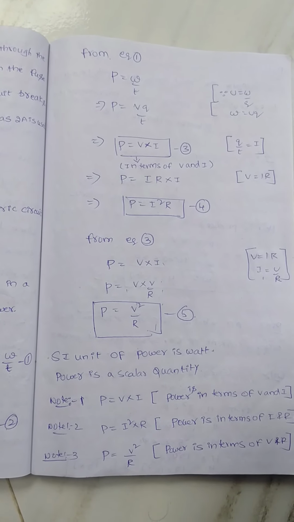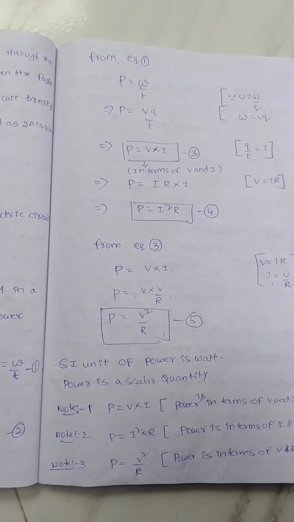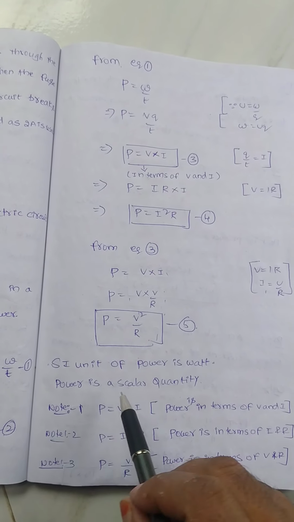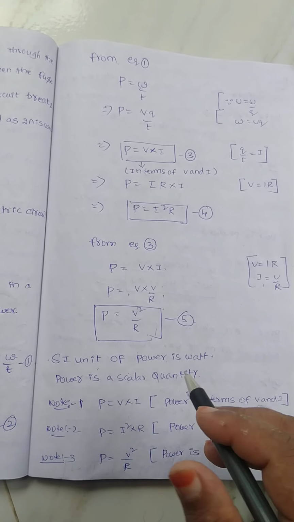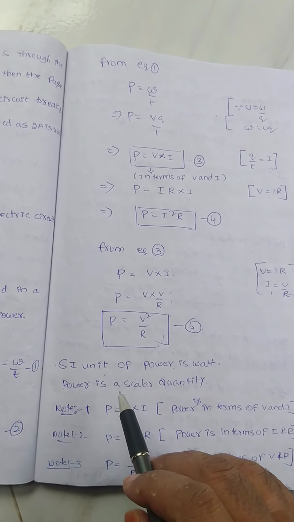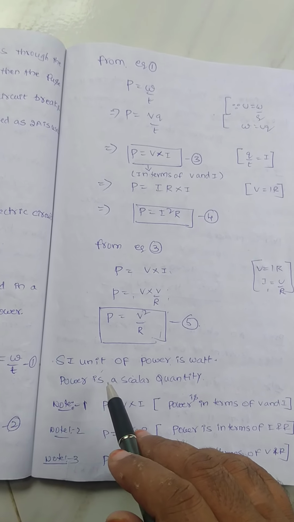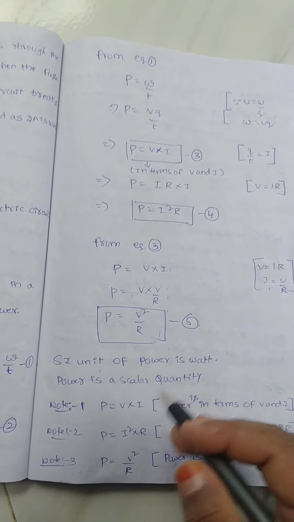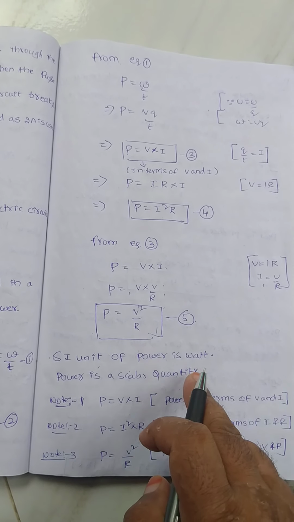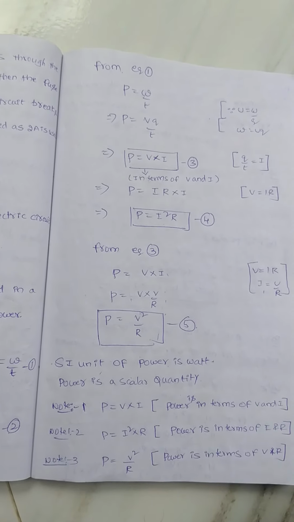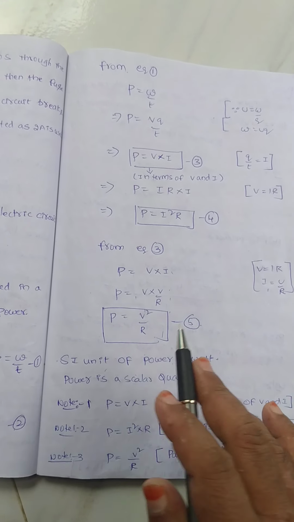Depending upon the problem, depending upon what quantities are given, we can use these formulas. And we know the SI unit of power. Because we have only magnitude and there is no direction, power is a scalar quantity. The SI unit of power is watt. Scalar quantity means it has only magnitude, there is no direction.